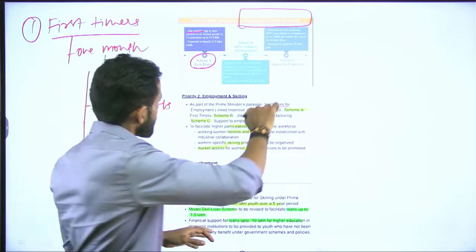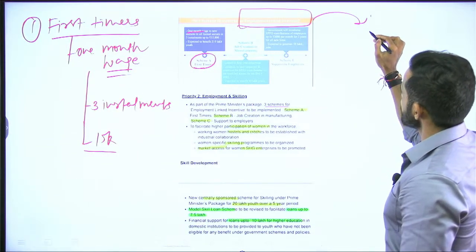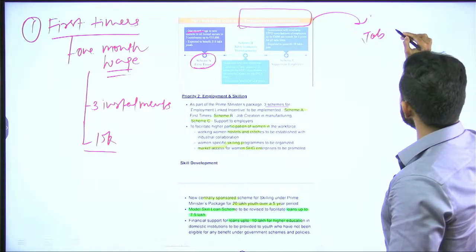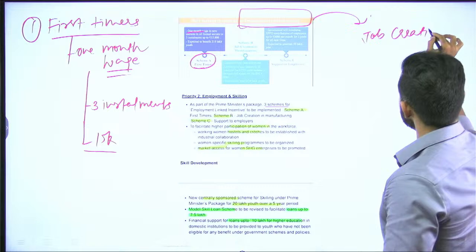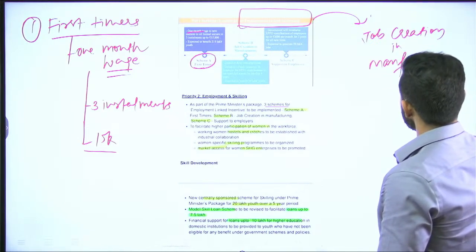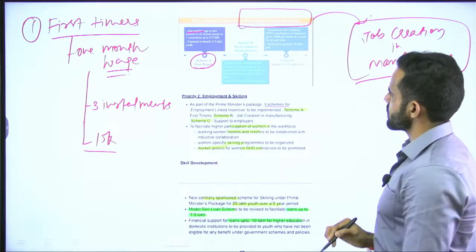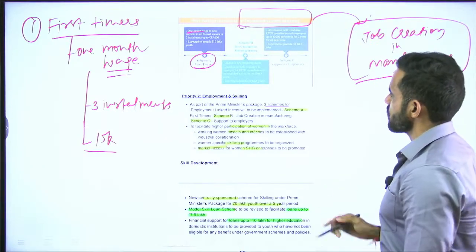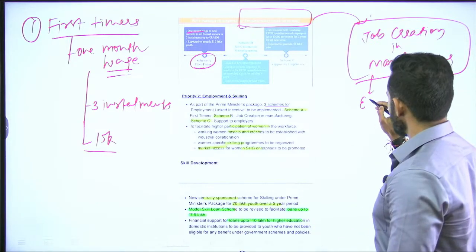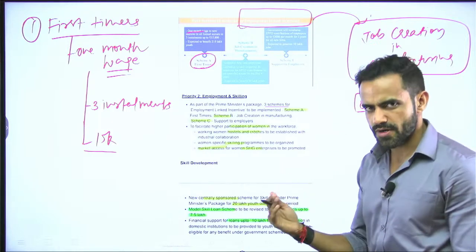Okay. Now second part is related to job creation, that means new employment, job creation in manufacturing. So as per this provision, there is contribution by employee and employer into EPFO. Now what is EPFO? That is Employee Provident Fund Organization.